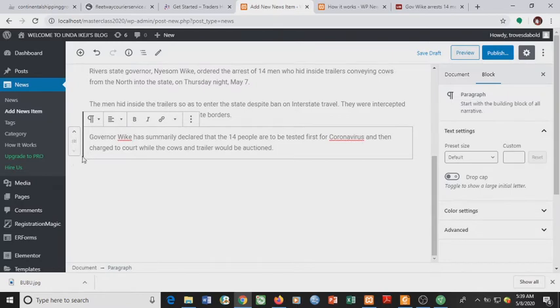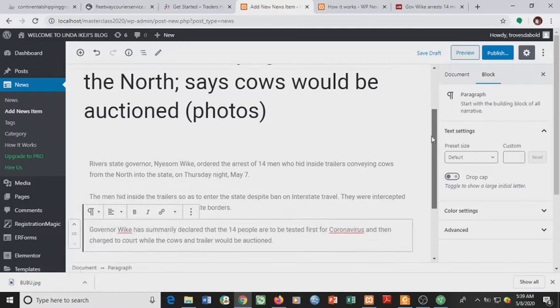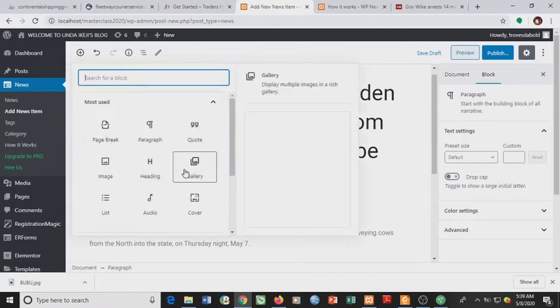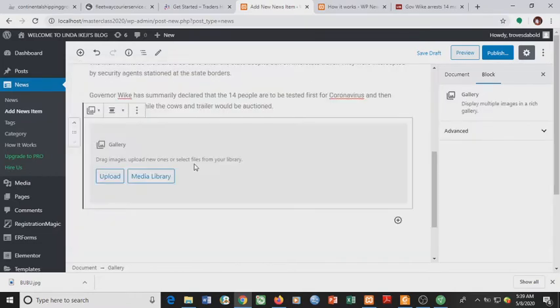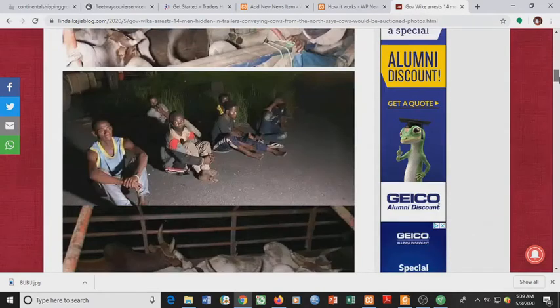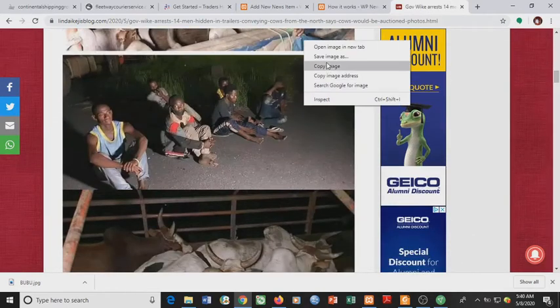Then if you notice, you can see that the news has images. So we want to add images, maybe a sort of gallery. But before we do that, let us save the images of these men.